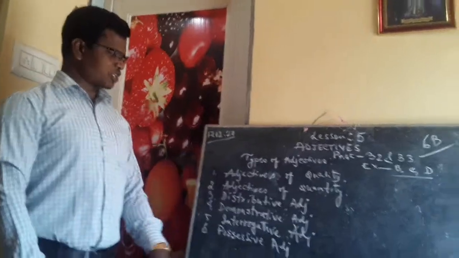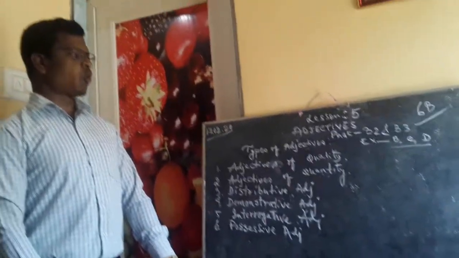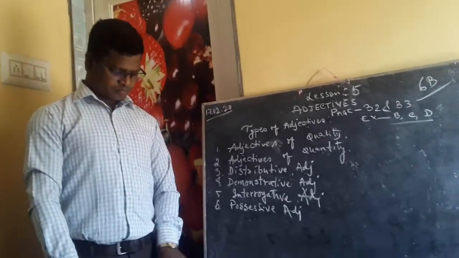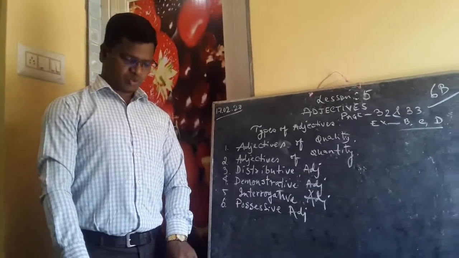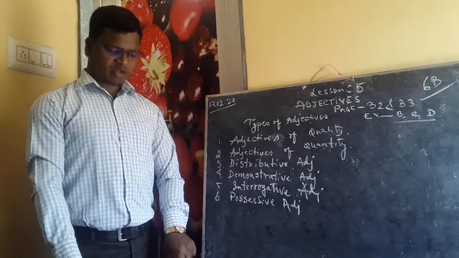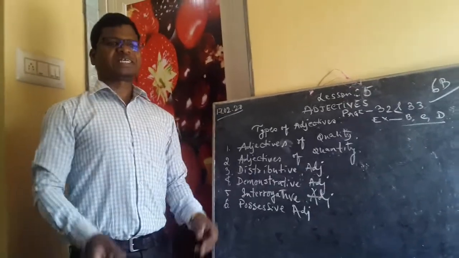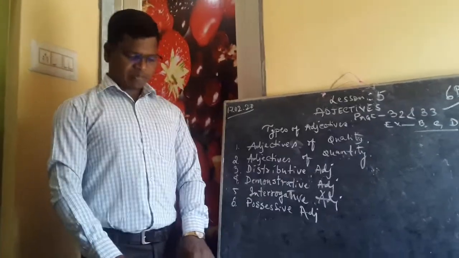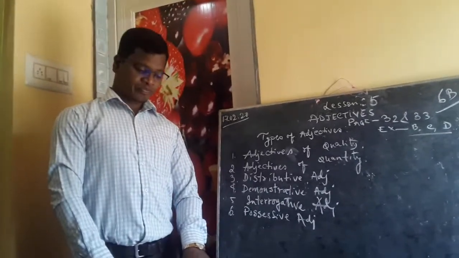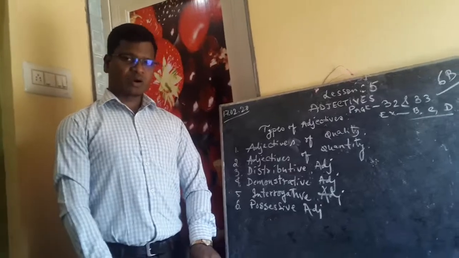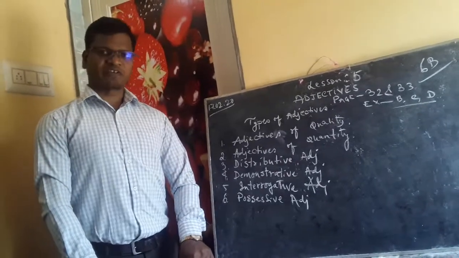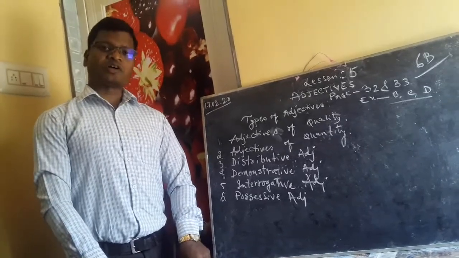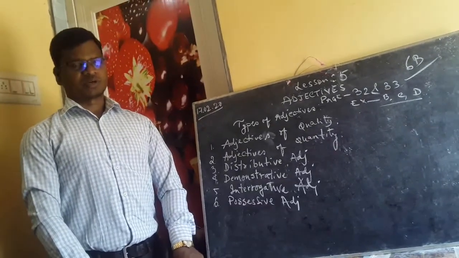Let us talk about the first one, adjectives of quality. What do you understand by quality? In the book at page number 32 it is said, they describe the quality of a noun. So it tells us the quality, of what kind it is. For example, we can see kind boy, brave soldier, heavy box. These are a few examples given in the book. So it tells us about the quality of a noun or a pronoun.